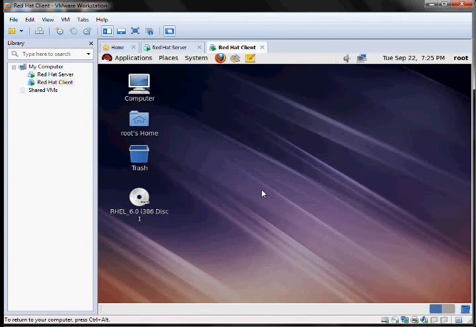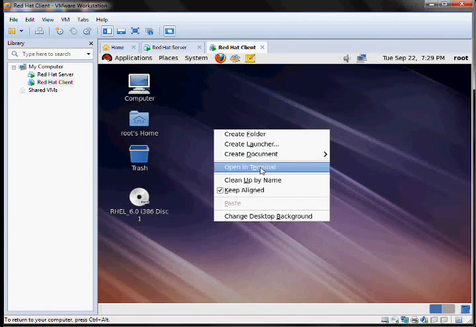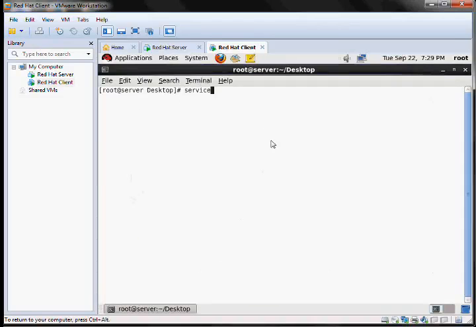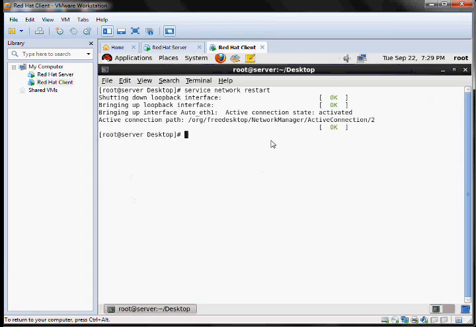Remember to have interfaces with the common network part. Open a new terminal. Do a service network restart. Go to cd /home, mkdir or create a directory nfsclient and type in this command.